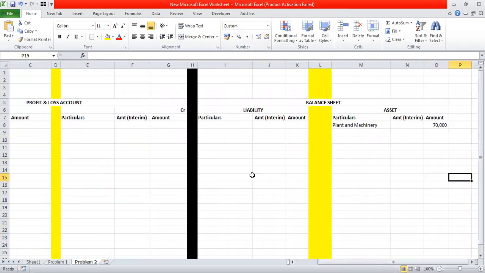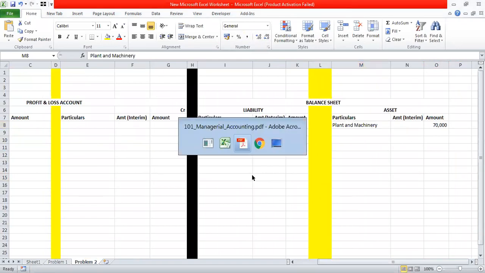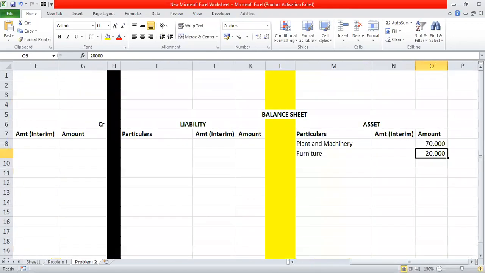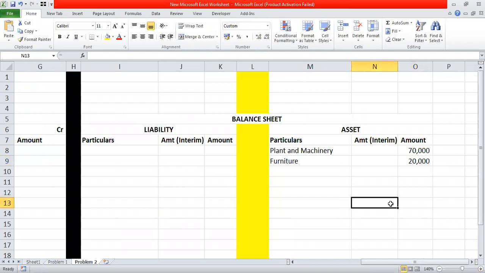Okay, are you done with the recording of plant and machinery on the asset side? Yes, ma'am. Okay, the next item is furniture amounting to 20,000, and as we have already discussed, it will be part of the asset side amounting to 20,000. Let me increase the font a little bit. So on the asset side, we have recorded plant and machinery and furniture amounting to 20,000.